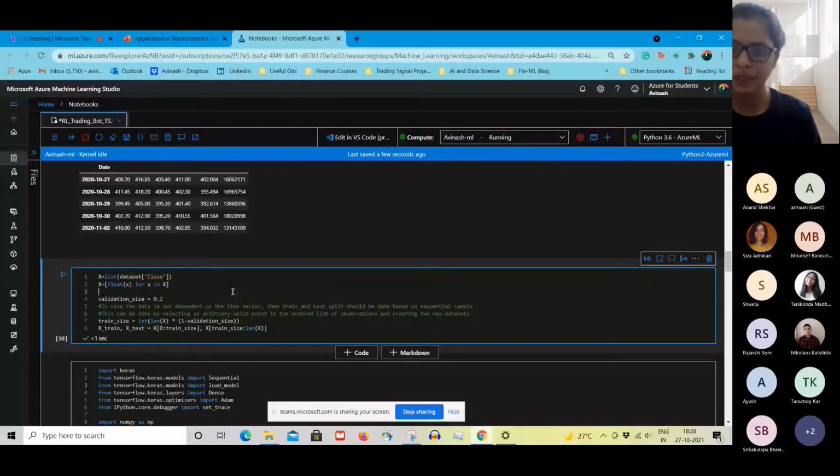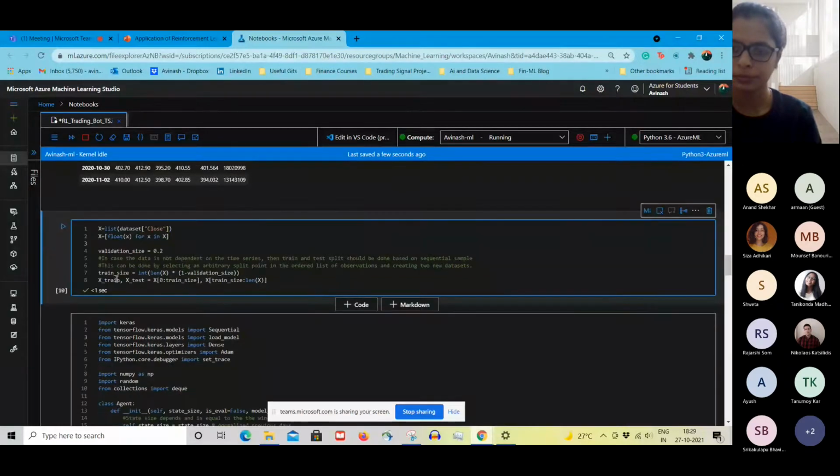So here we are splitting the data into X train and X test: 0 to train size will be X train, and from train size to the length of the data is the test set. So 80% of the data comes into the training set, and the rest 20% is in test.